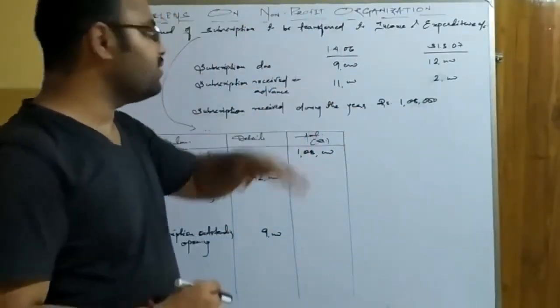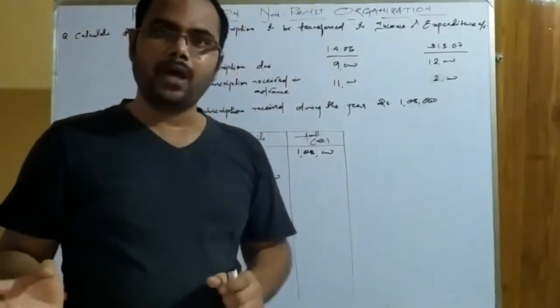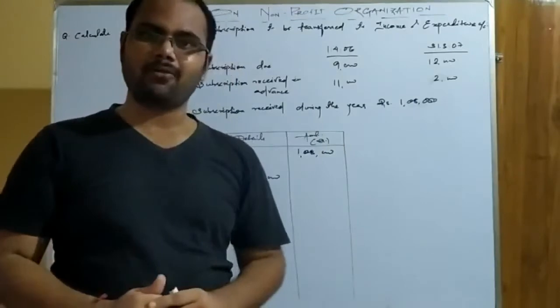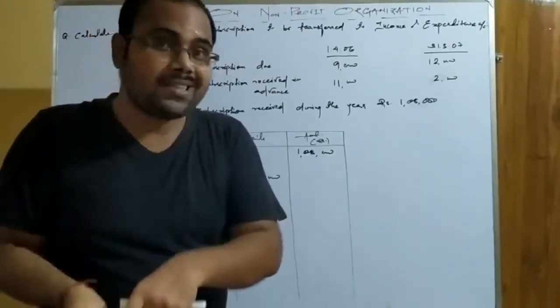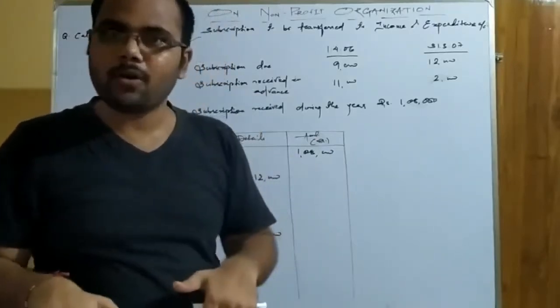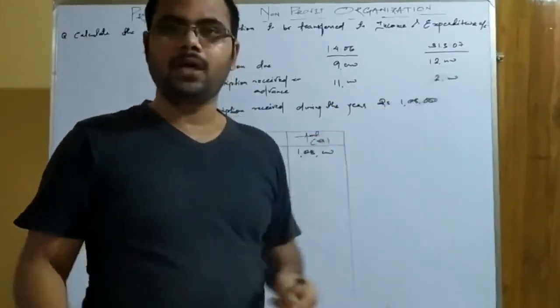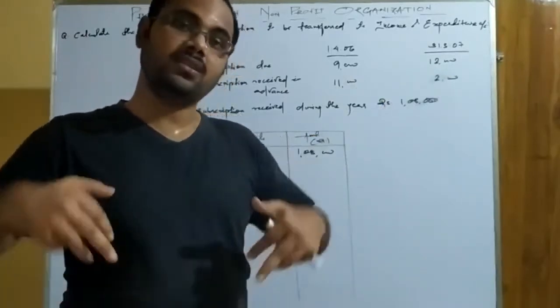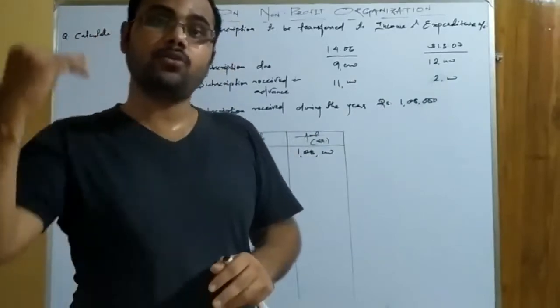So if it is received in advance in the opening, opening means in the previous year, that means that advance is related to the next year. And what is the next year of the previous year? Current accounting year. Okay, similarly, on the contrary, if subscription received in advance is in the closing, that means it relates to the future year.